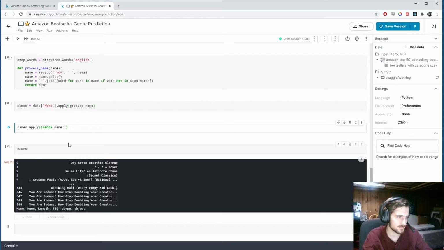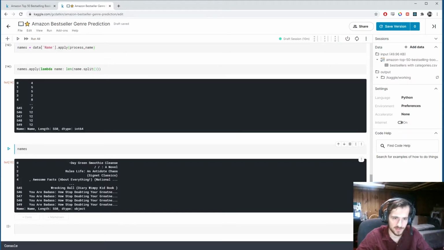It's going to take a name and return the length of name.split. So for example, the length of 0 is 4 because there are 4 words. Here is 5, here is 12. You can see it's basically just giving us the length of each example in words.